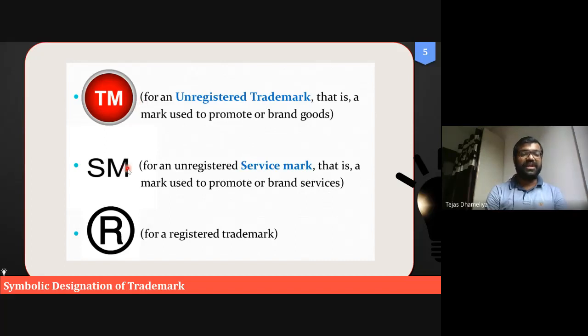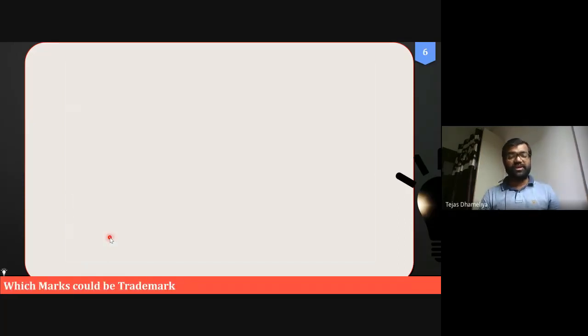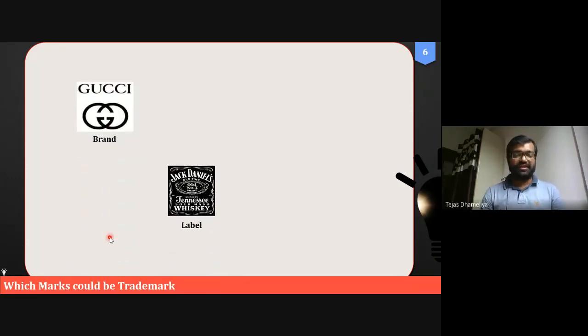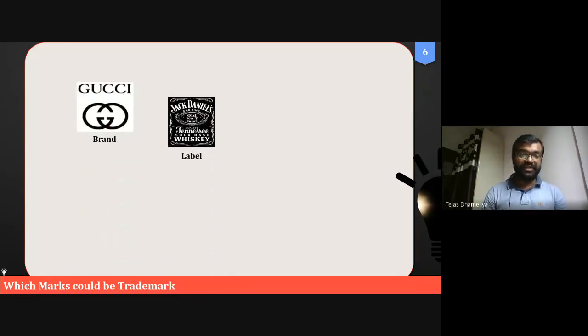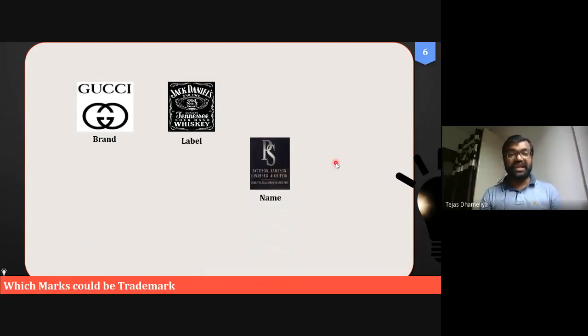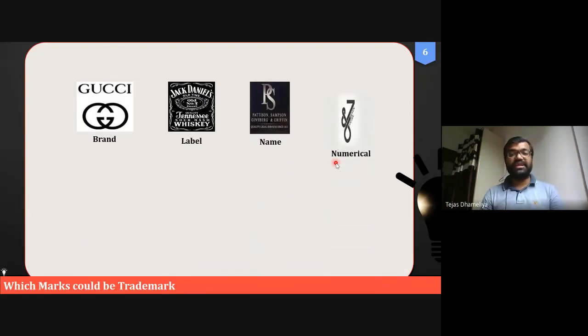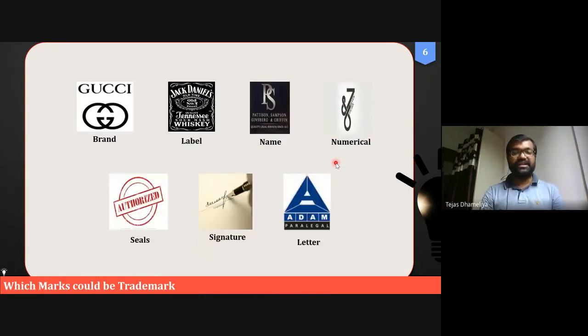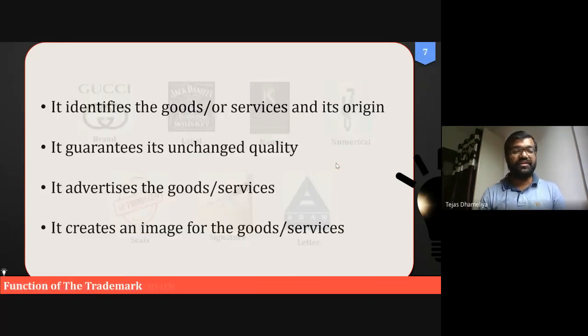TM, SM, and R. This is unregistered. This is also unregistered. But the bottom one, the third one, is a registered trademark. So what can be the qualities of the different trademarks? We have also seen that it can be a label, a certain mark, a name, numerical, signature, seals, or letters. These various things can be the trademark.